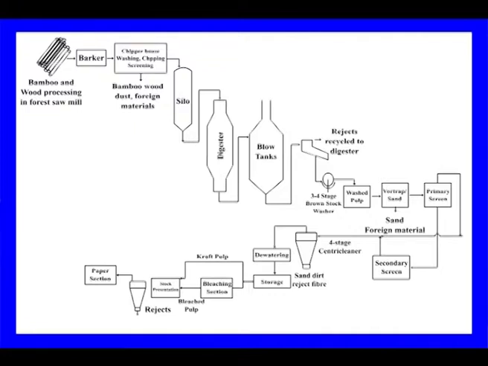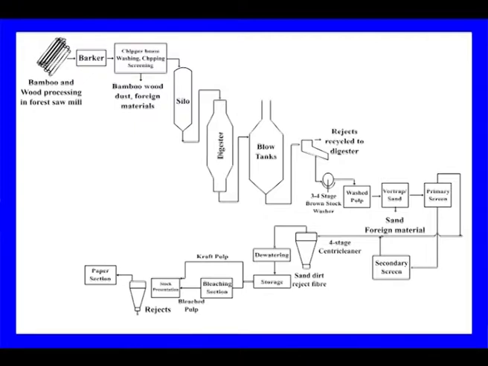So after the 4-stage centri-cleaner, you see that the washing where dilution is there, and during the bleaching dilution is there. The 4-stage centri-cleaning that you are having, the centri-cleaner is nothing but smaller diameter cyclones where we are removing the sand at the bottom, and the accepted pulp, silica free, is going for further processing, it may be the cloud pulp or the bleaching.